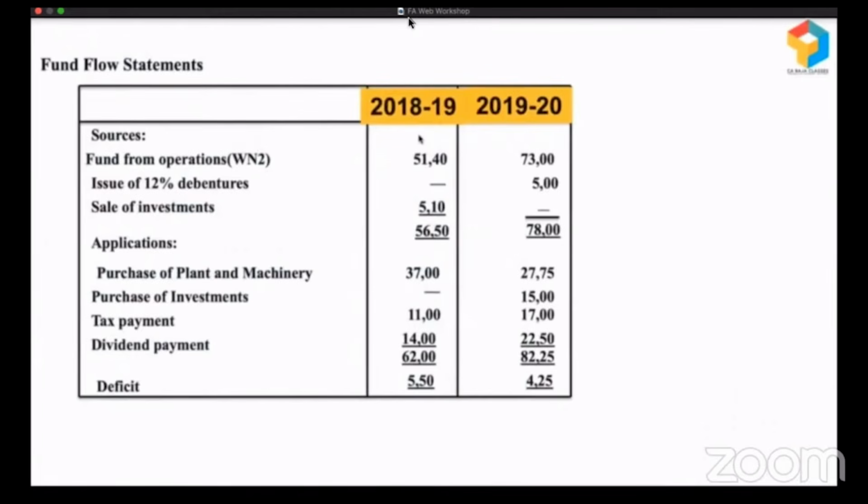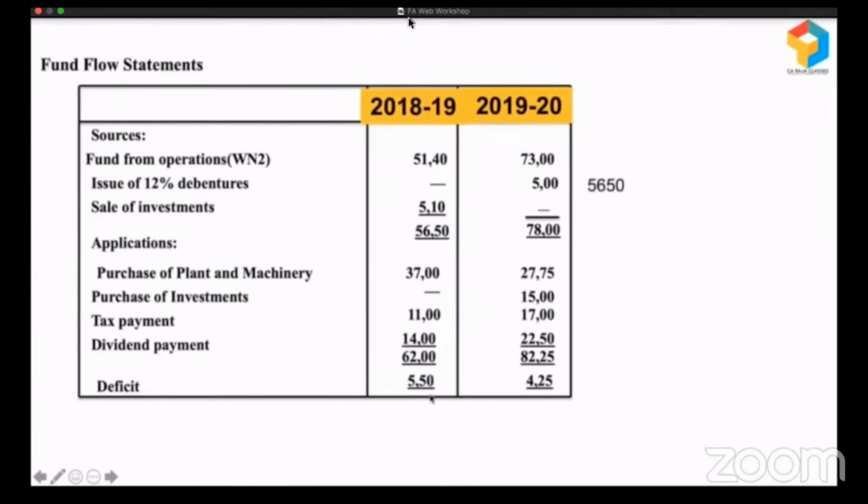And here I'm not teaching you how to prepare a fund flow statement, but I'm teaching you how to read the fund flow statement. Okay, look, in 2018-19 they had long-term sources from operations and by selling investment of 5,650, and these are all their long-term uses. They purchased plant and machinery, they paid taxes, they paid dividend. So 5,650 was the source, 6,200 was the use, there was a deficit of 550.